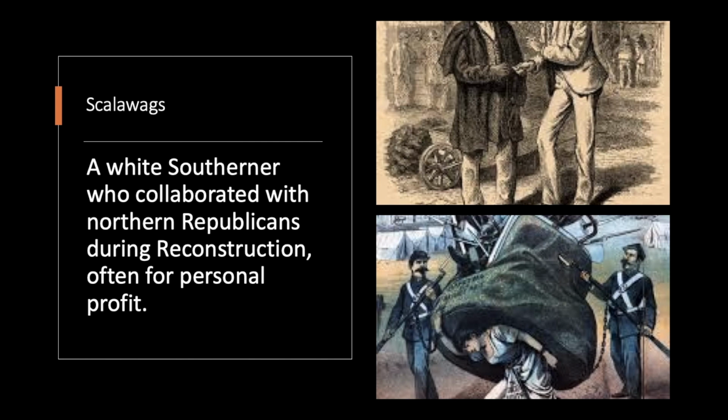Next word we have is a scallywag. A scallywag is a white southerner who collaborated with the Northern Republicans during Reconstruction, often for personal profit. So a scallywag is going to be somebody that is just trying to make money on a deal, whether that's to get somebody elected or try to convince people, campaign for somebody in the North and come down to the South. So these are people that are just out for personal profit, to make a little bit of money and live in the South.